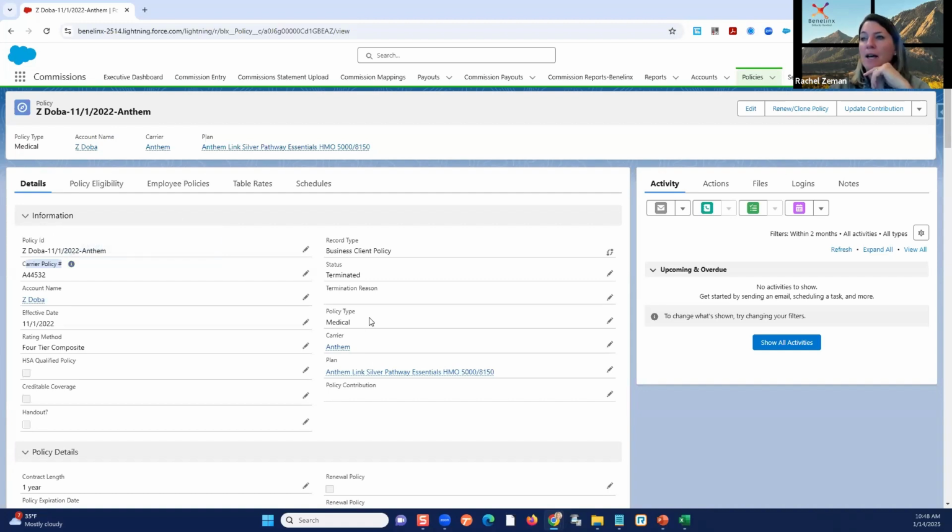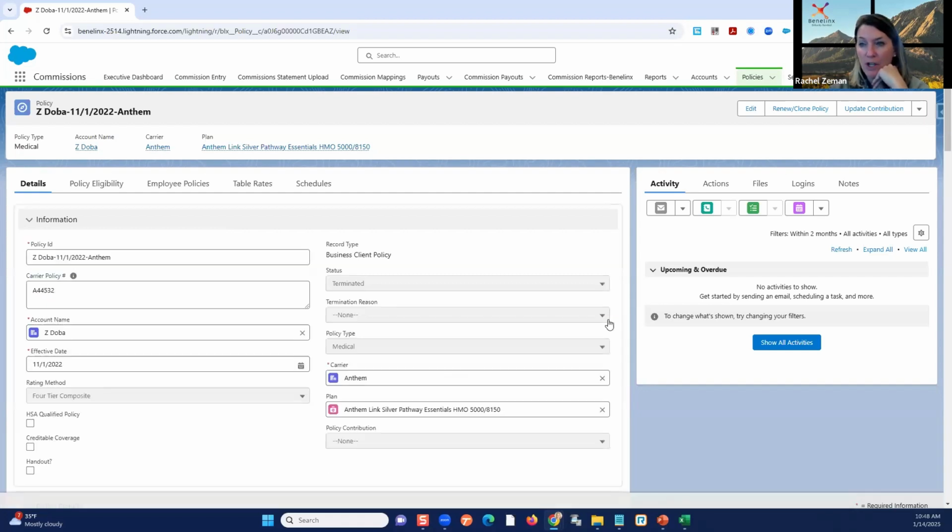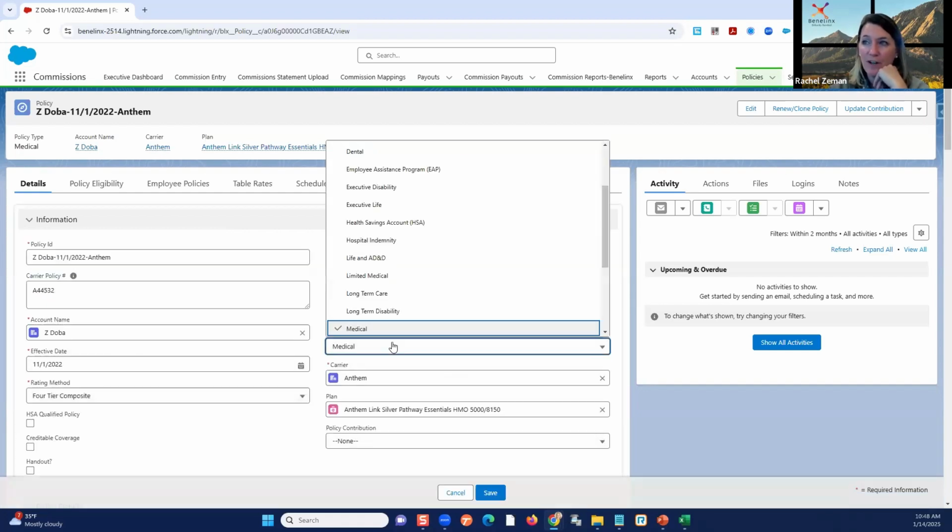Okay. Policy type. This is the other field. This is where we went and did the mapping. The cleaner our policy type values are, the less room for error. I talk about this and I talk about this and I talk about this. This field has become so critical for functionality in Benelinx that we may have to go through and clean up some of your orgs, right? We've talked about it, we've preached it, and it's really a critical component at this point, not just for commissions. The cleaner, the better.